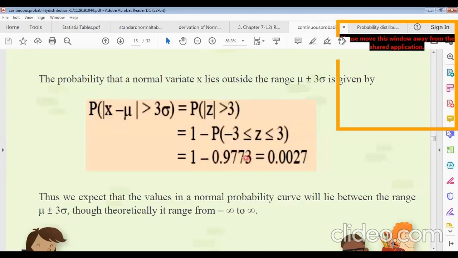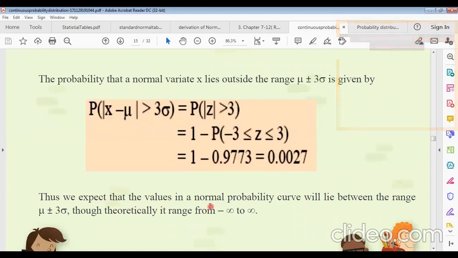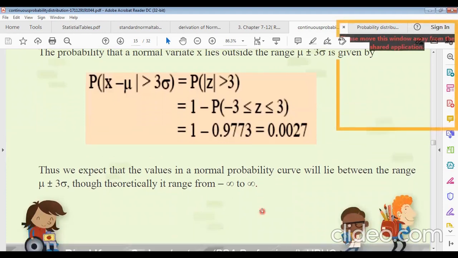So the required probability for absolute value of z greater than 3 will be 1 minus this. So this is the shaded region; this area will be the probability. Thus we expect that the values in a normal probability curve will lie within this range, though theoretically it ranges from -infinity to +infinity.